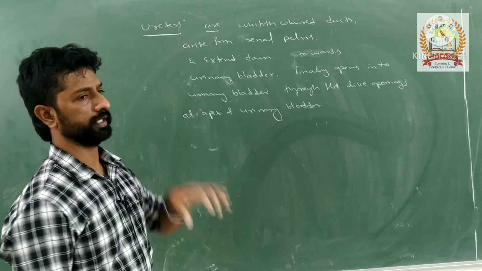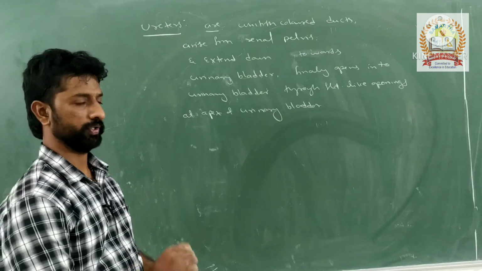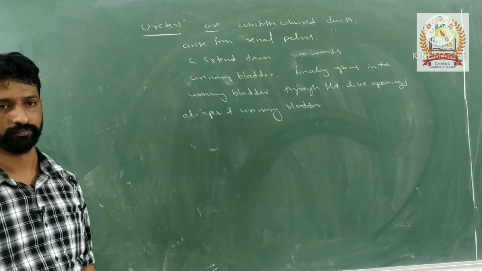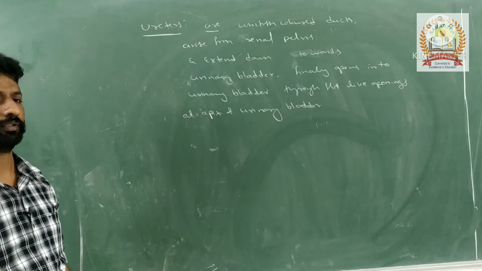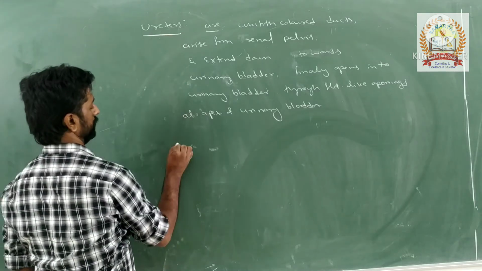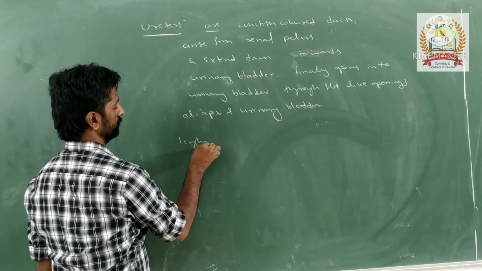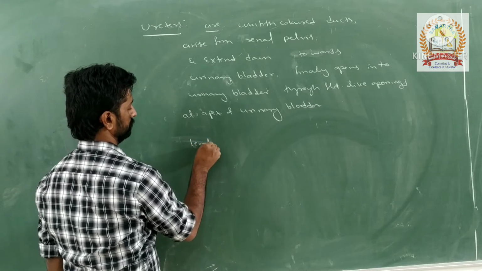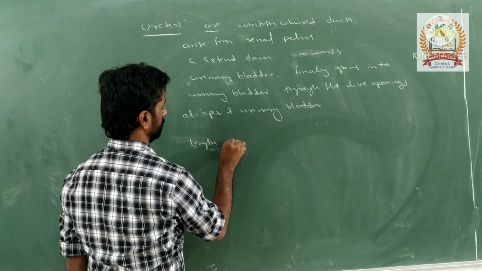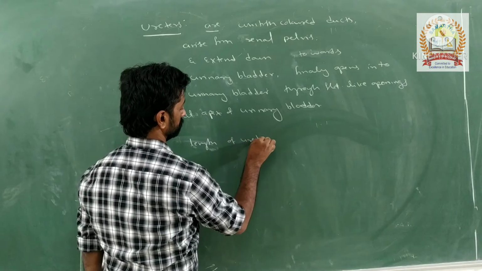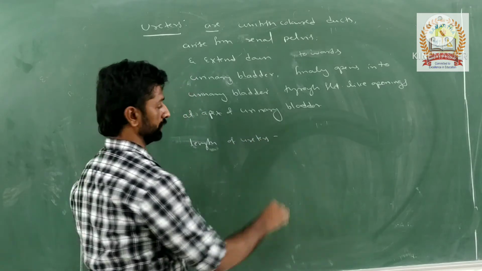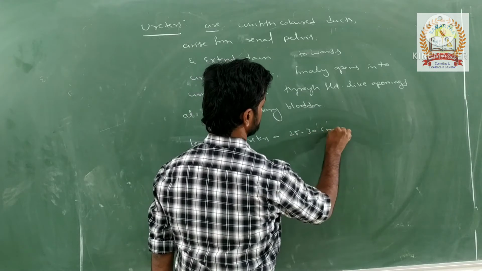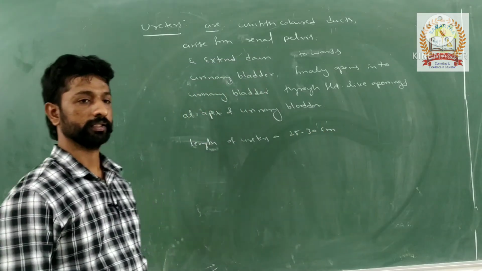So what is the length of the ureter? The length of the ureter is 25 to 30 centimeter.